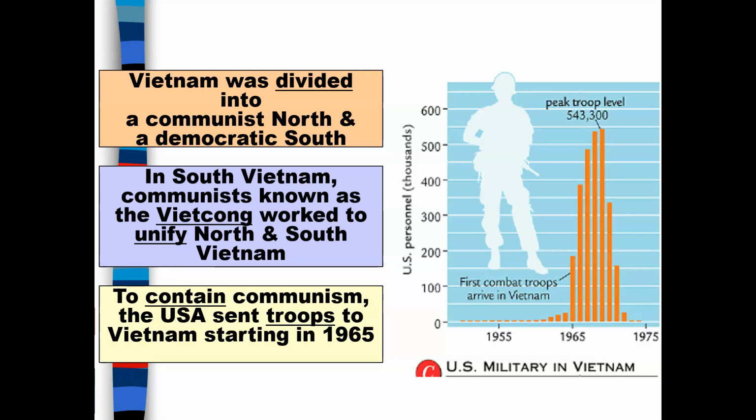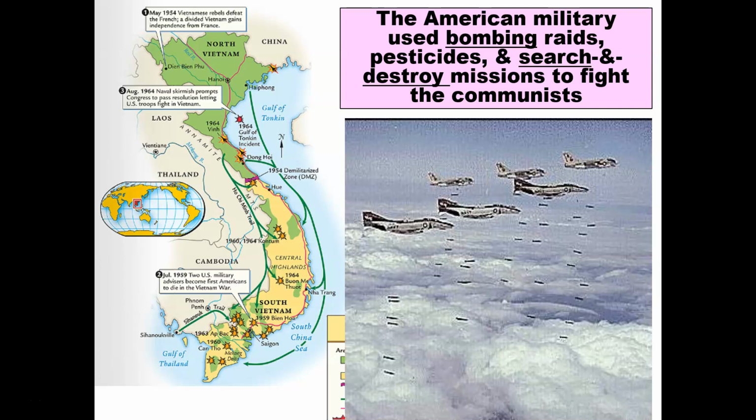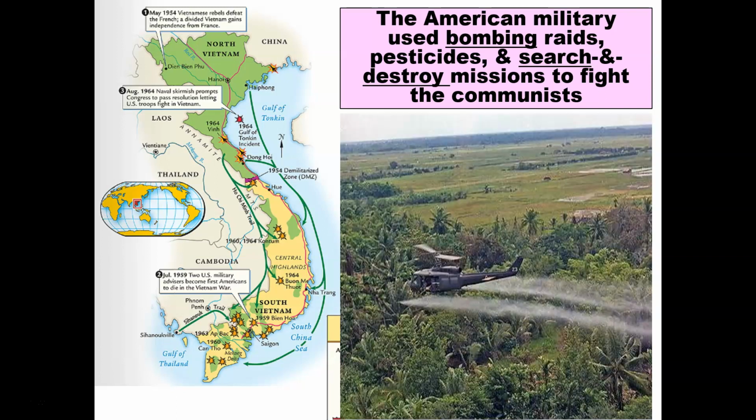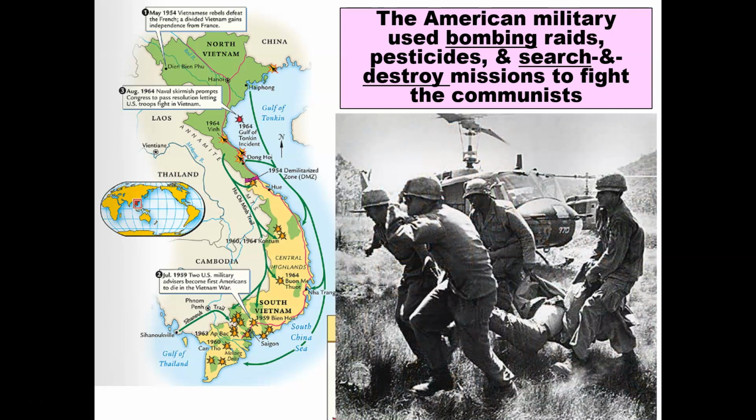If you look to your right, you see how the United States slowly became involved in this part of the world, and it got to a point when more than 500,000 troops were there. The American military used bombing raids, pesticides, and search and destroy missions to fight the communists. Here we have airplanes dropping bombs. Here we have a helicopter which is basically dispensing pesticides. Here we have an image of search and destroy missions, in this case to fight the communists. And here we have injured men.